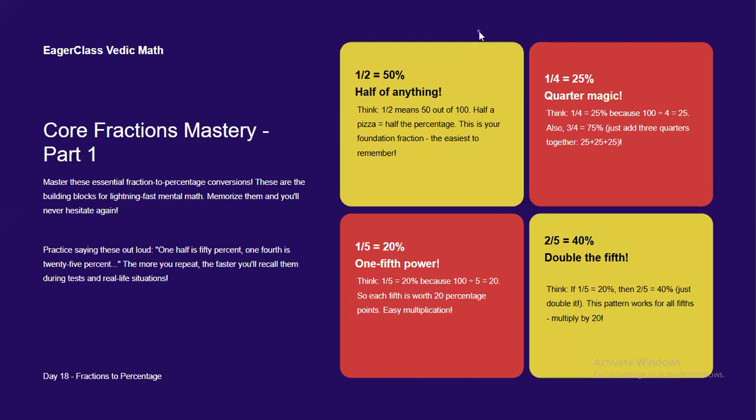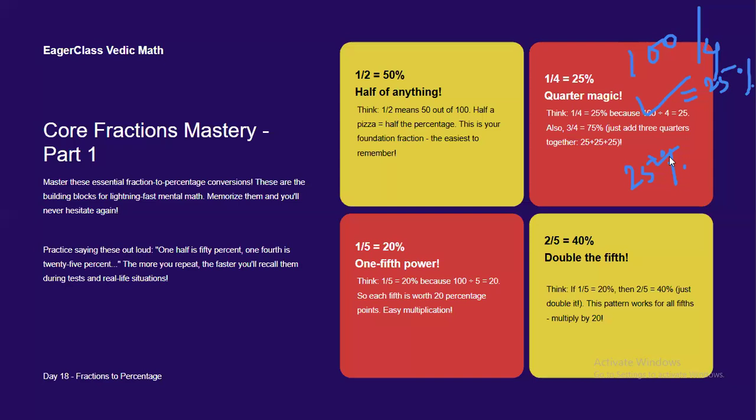The next one is 1 by 4, which is equal to 25%. How? 1/4 means divide 100 by 4. 100 divided by 4 is equal to 25. So 1 by 4 is equal to 25%. That is your answer, 25%.